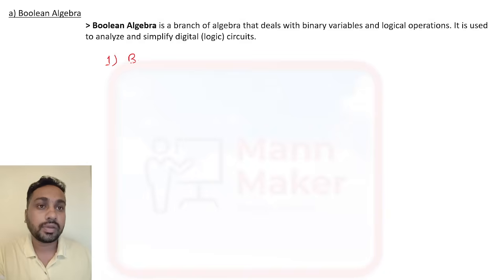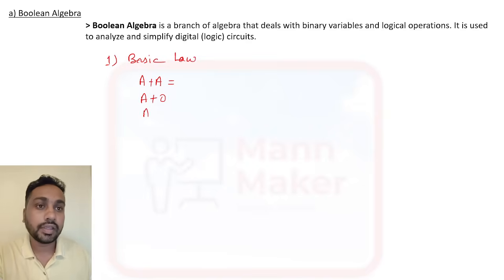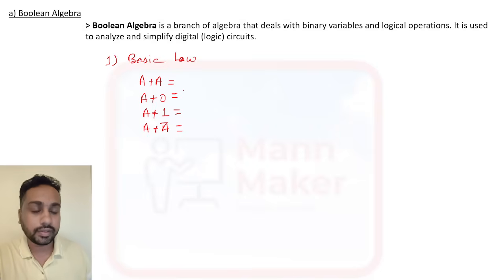First one is your basic laws. Basic laws are used everywhere while you are solving Boolean algebra: A plus A, A plus 0, A plus 1, and A plus A bar.